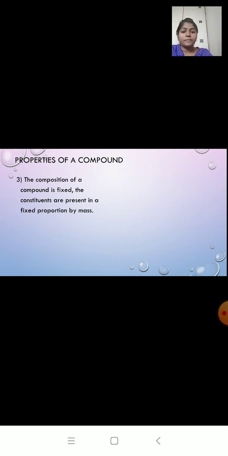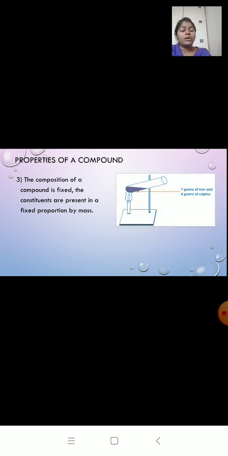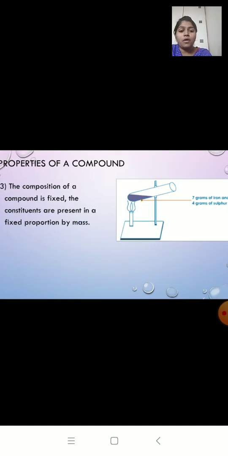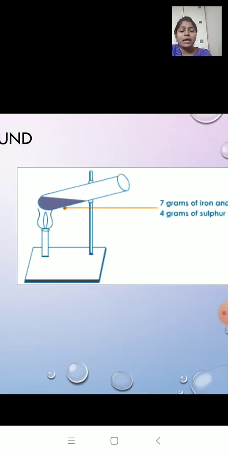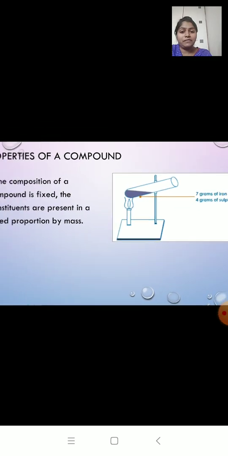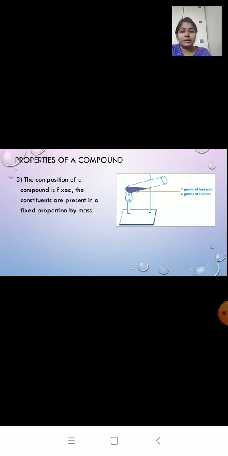Third property: the composition of a compound is fixed. The constituents are present in a fixed proportion by mass. To prepare the iron sulfide compound, we take 7 grams of iron and 4 grams of sulfur, and they are heated.